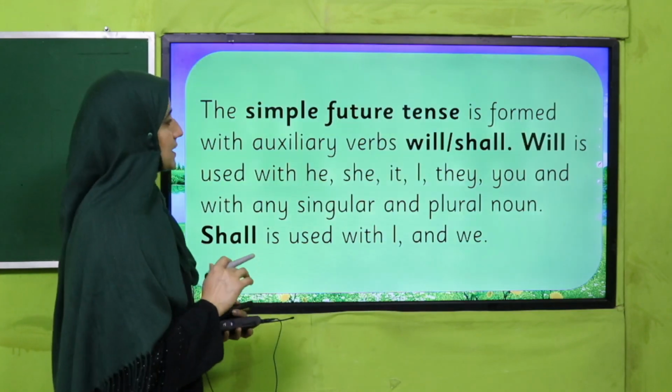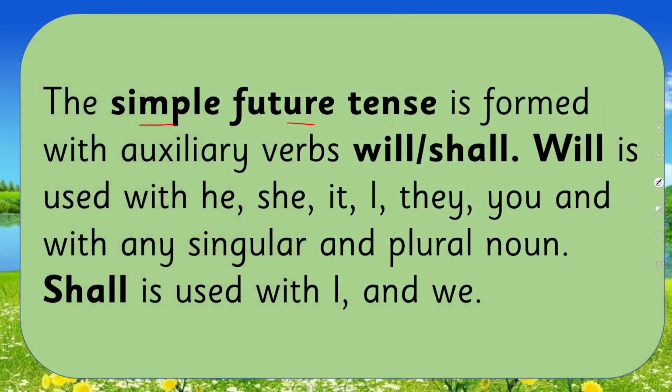Good. So let's see how we can form it. The simple future tense is formed with the auxiliary verbs will and shall. 2 helping verbs are compulsory.